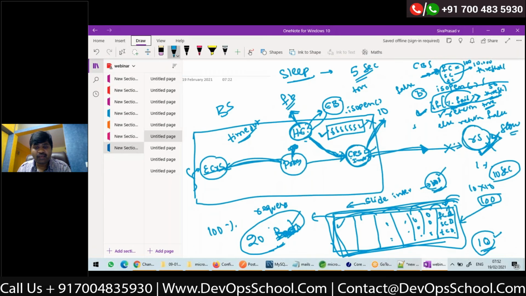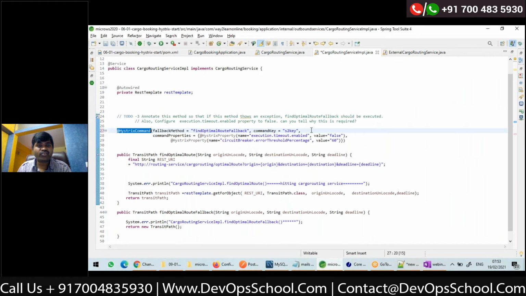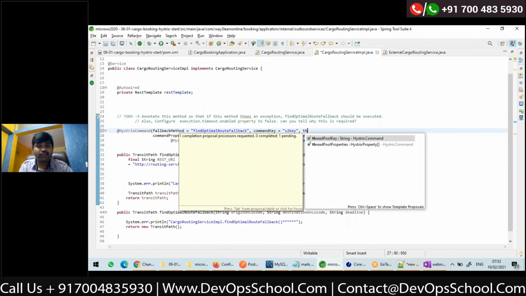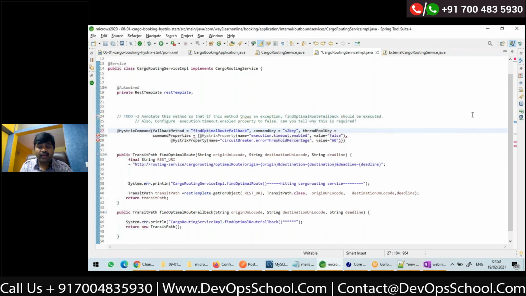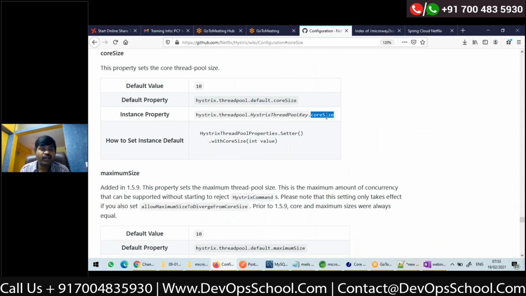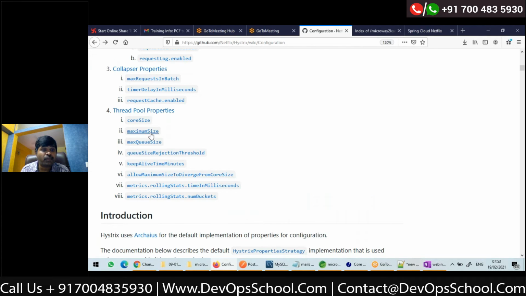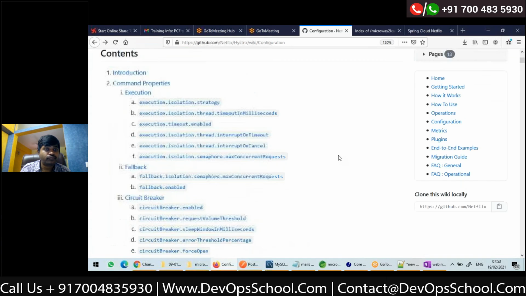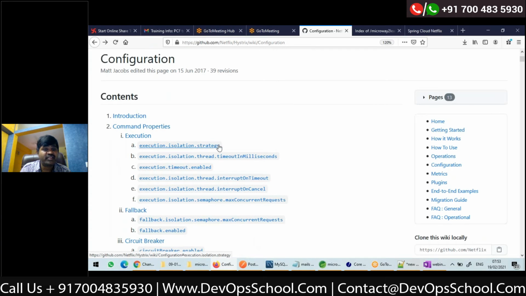What is the thread pool key? Actually, whenever you're writing a Hystrix command, just like the command key, we can have a thread pool key. And I can just give some value. Here I'll say my S2 thread pool key. So you have to use this key when you're writing in the YAML file, right? Here the core size, maximum size, all the thread pool related properties we can configure here, right? So by default, the isolation strategy is this one.